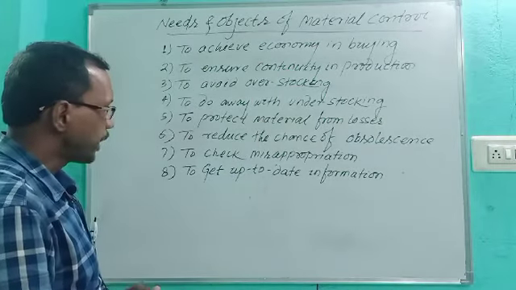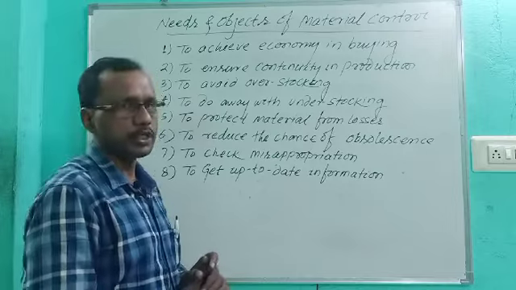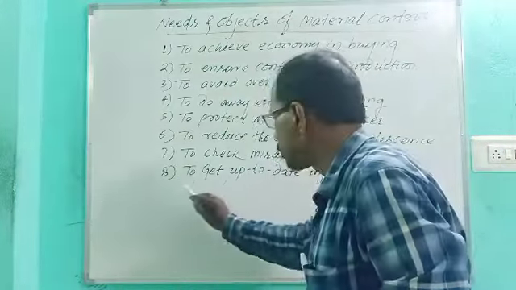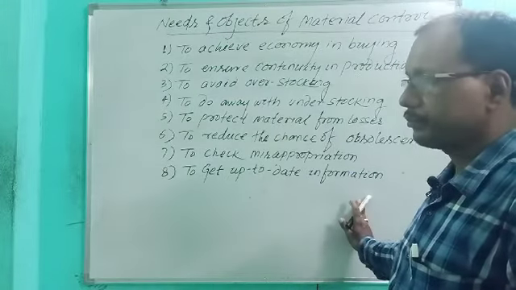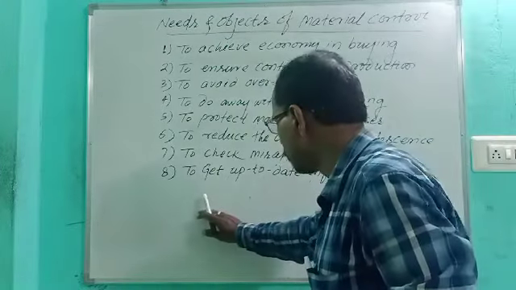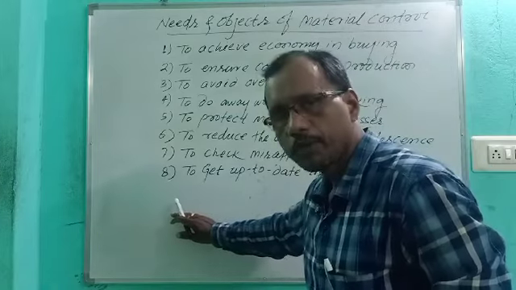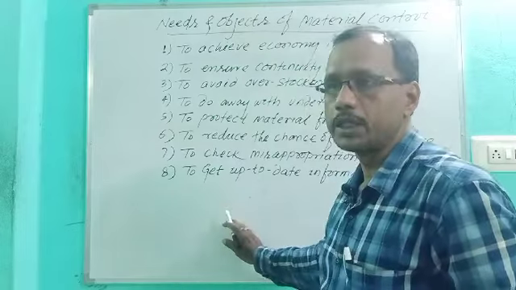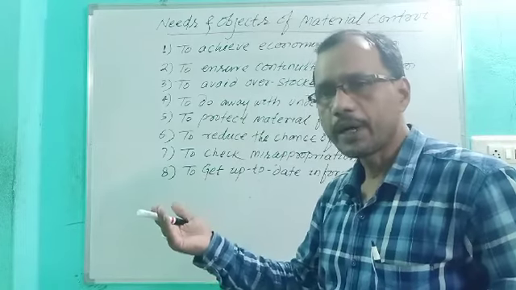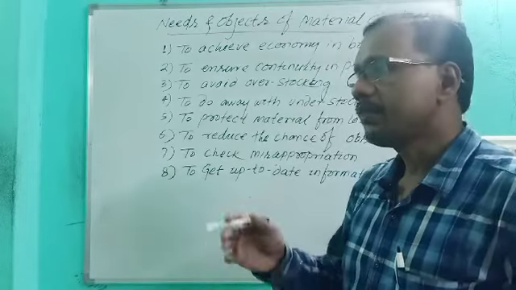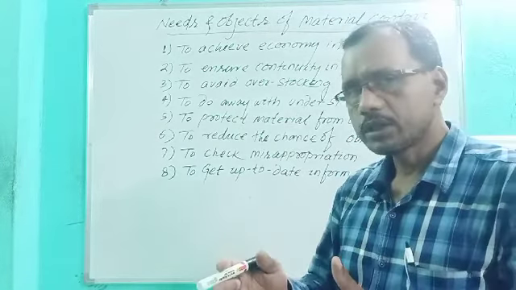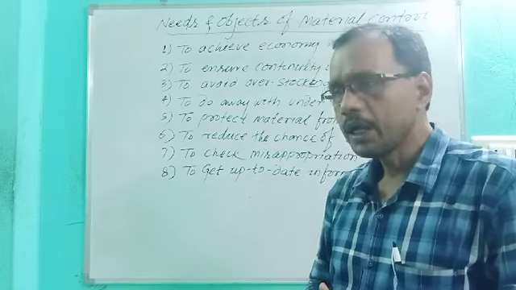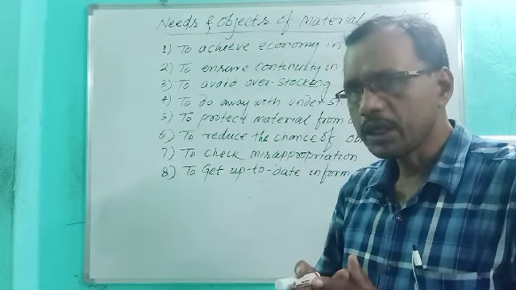Last one is to get up-to-date information. Material from the point of purchase up to the point of consumption goes through a number of processes, through a number of persons, and all these are to be maintained at every point. How much quantity of material has been purchased, regarding this matter, the records should be maintained by the purchase department.